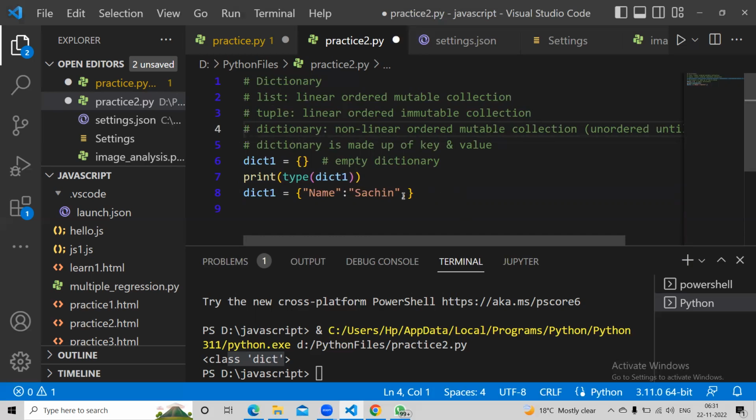That means you don't see the order. You cannot say, give me the first element. Still, you can't do that. But internally, Python maintains that order: what you added first and what you added last.